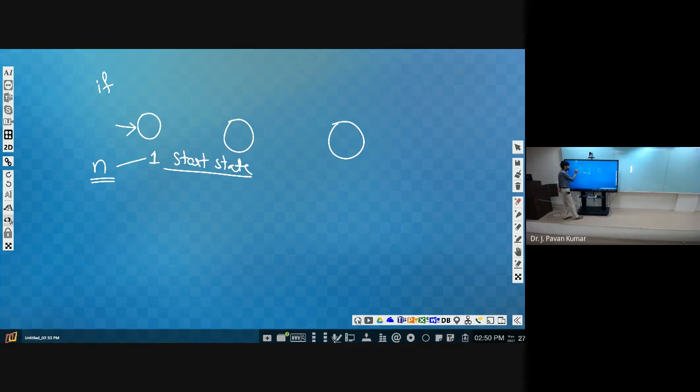Whenever we have this arrow, we can say this is the initial state. One state is the initial state, and the remaining n minus 1 states we can have as normal states. Out of these n, again we can identify some states as final states.